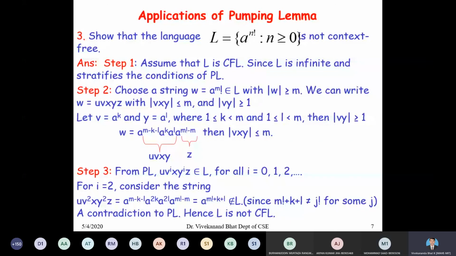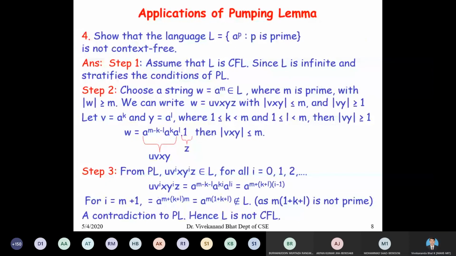All are the same, the only difference is the decomposition part. Show that the language L equal to a to the power of p, where p is prime, is not context free. We already showed that this language is not regular, because we cannot construct a DFA or NFA for it. Similarly, we cannot construct a PDA for this language. So we will prove this by contradiction using the pumping lemma.